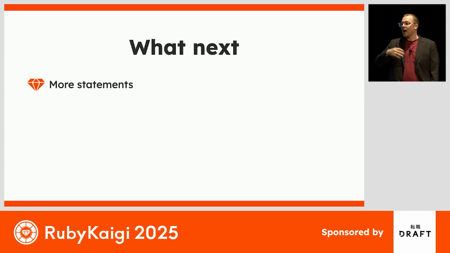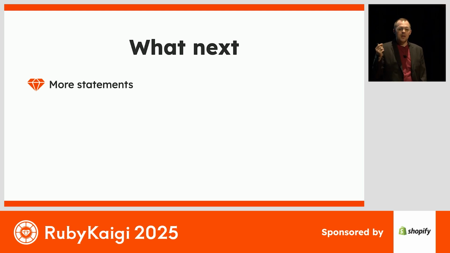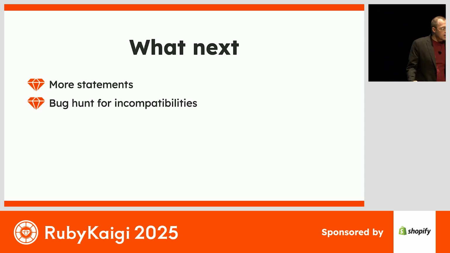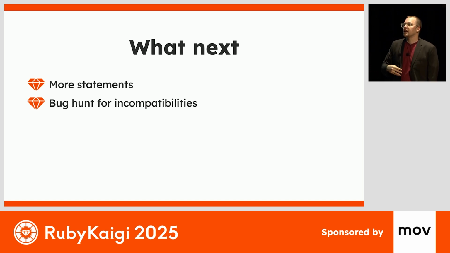But I'm not trying to hide the fact that, yeah, there are more statements to handle. Luckily, create table statements, I think, are the most important feature, both for Rails and for some of the tools that I want to build on top of this. But if you have needs for parsing other statements, let's do it together. Next, I would also love any community help in hunting for incompatibilities, right? So as I said, if there's any difference between how SQLite parses a statement and how Plume parses a statement, that is a bug. And I would love that bug to be reported so that we can fix it, put it in as a regression test, and ensure that we get to full compatibility.